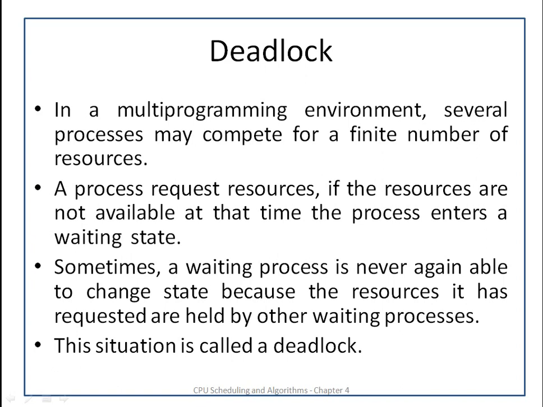A process will request the resource. If the resource is not available at that time, the process will enter into the waiting state. And sometimes it may happen that a waiting process is never again able to change its state because the resources it has requested are held by another waiting process. That is, one process is requesting a resource which is held by another waiting process. This situation is called deadlock.